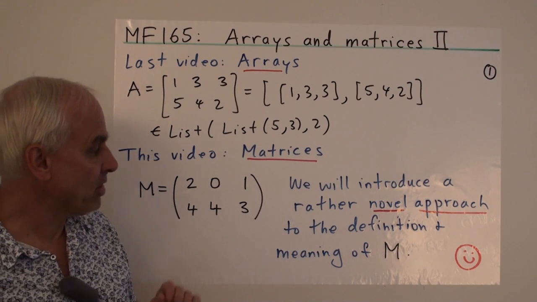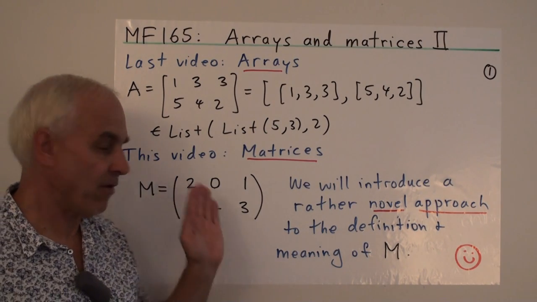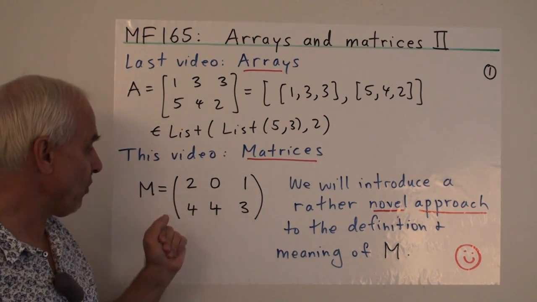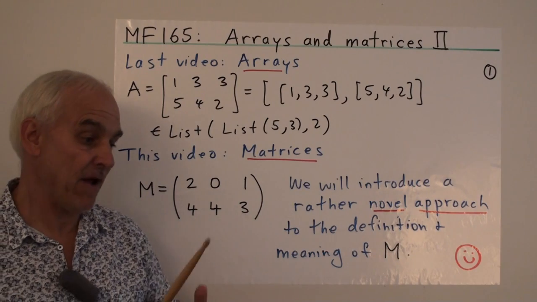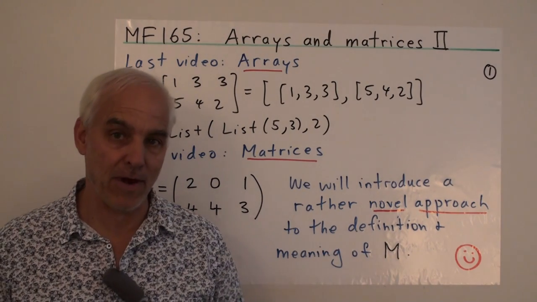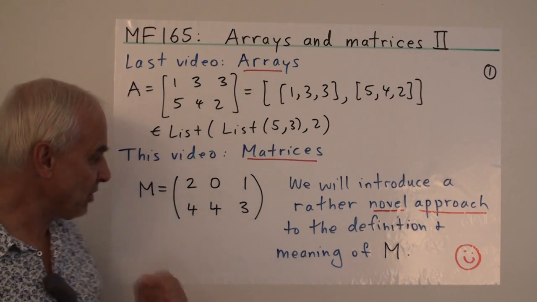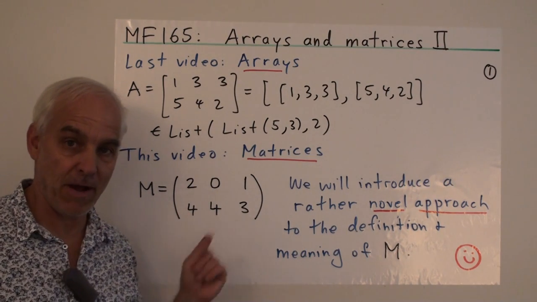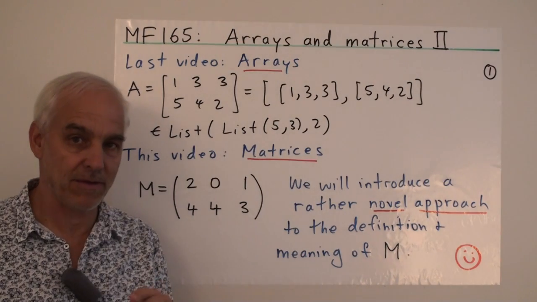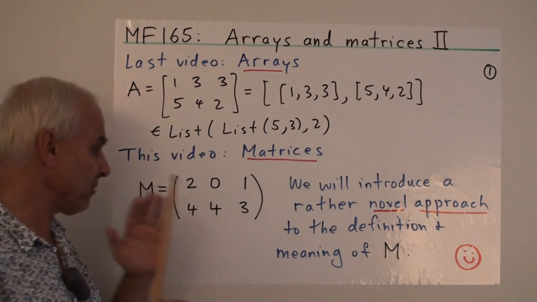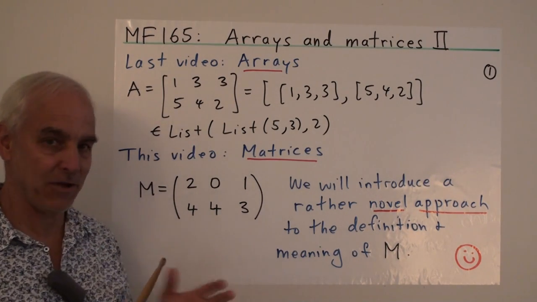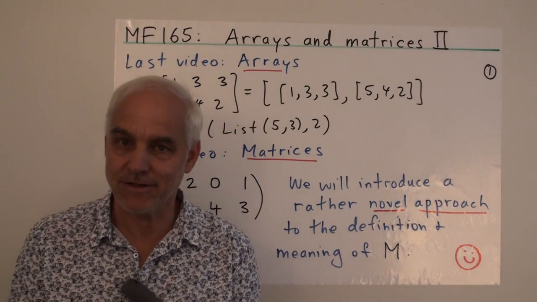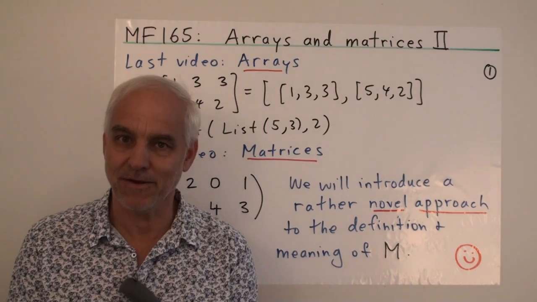And then at the end we're going to move towards a very novel approach to the definition and the understanding of what's going on with matrices like this, and in fact the overall setup of linear algebra. So we are going to be moving towards a position where when you look at something like this, you're going to think about it in quite a new way. Okay, it's going to be a sort of a seismic shift in your understanding and orientation towards these very fundamental objects in mathematics. So very exciting stuff happening today.